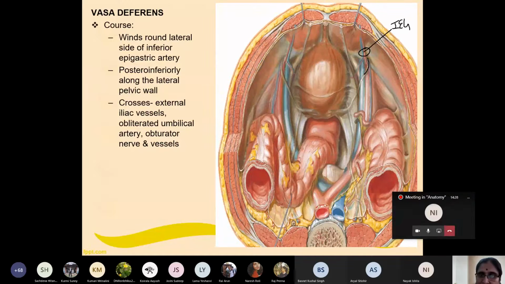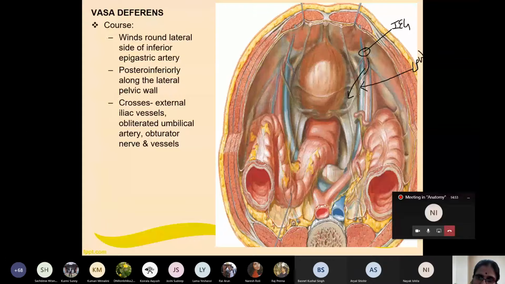Then here you can see where it is going. It is going posterior inferiorly through which pelvic wall? Can anybody say which pelvic wall this is? Along the lateral pelvic wall. Then while it is passing along the lateral pelvic wall, it crosses several structures. Can you see these vessels here? These two vessels are the external iliac vessels, external iliac artery and vein.